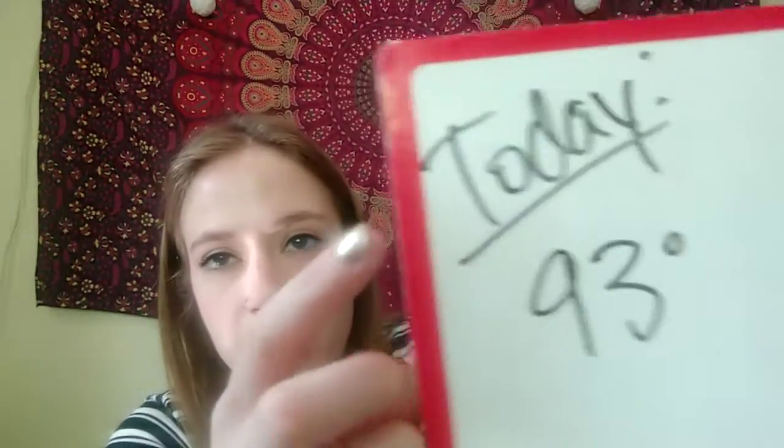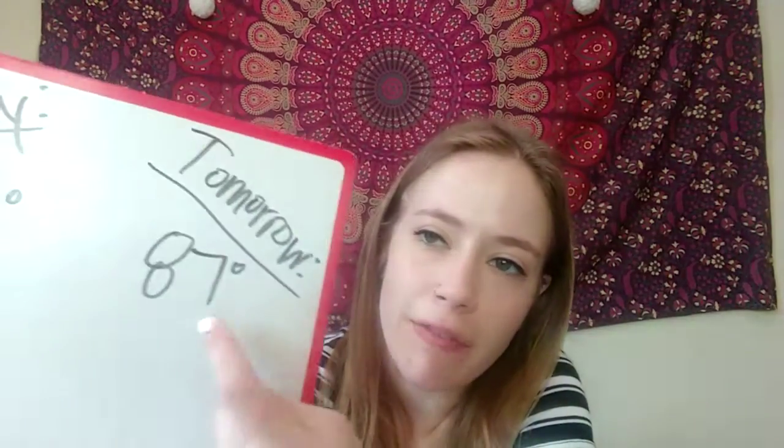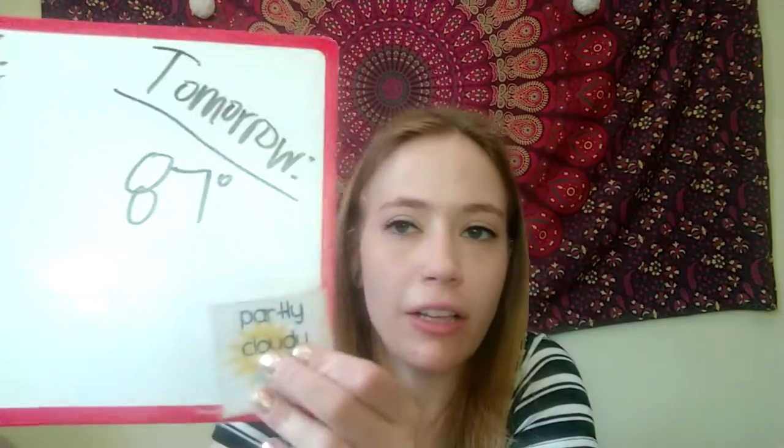So here it is. We have today a high of 93 and sunny. Tomorrow a high of 87 and partly cloudy. So we are in for some heat this week, it looks like.